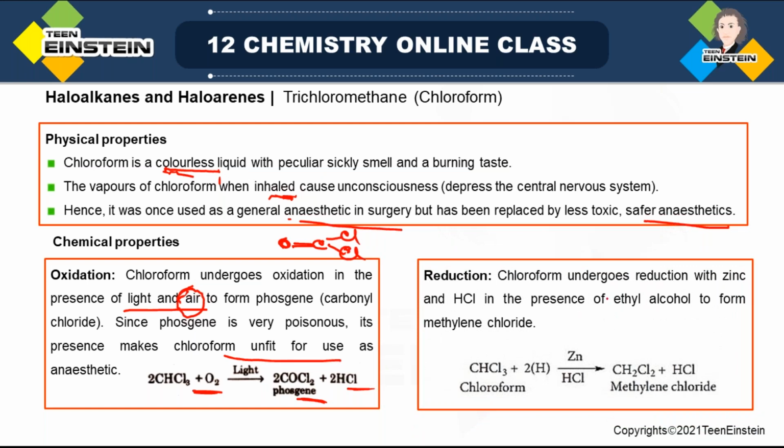After that, reduction reaction of chloroform. It can undergo reduction with zinc and HCl. So these two are the reducing agents that we are using here in presence of ethyl alcohol as solvent to form methylene chloride. So chloroform we have taken here, 2H, then Zn and HCl. This H is basically coming from ethyl alcohol, and what we are getting, see, CHCl3, which is carbon attached to 1 hydrogen and 3 chlorine, is now attached to 2 hydrogen, 2 chlorine. So it is converted to methylene chloride. This is the reduction product, because here the C-Cl bond is replaced by a C-H bond.